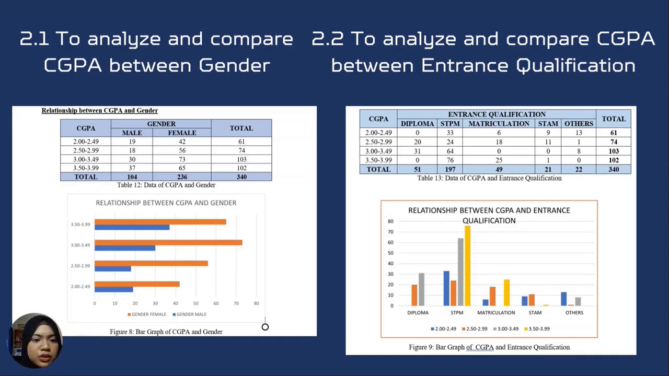For 2.2, to analyze and compare GPA between interest qualification. From the graph, we can see that STPM has the highest frequency in all classes. The median of the data is 10, and the variance of the sample data is 449.47. The skewness for this graph is a positive value, 1.726, which shows that the graph is skewed to the right, while the kurtosis of the graph is a positive value, 2.784, which is approximately leptokurtic.